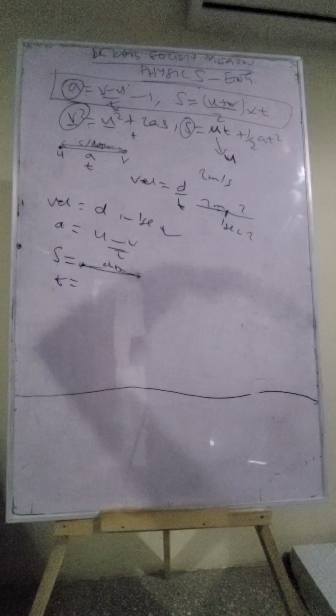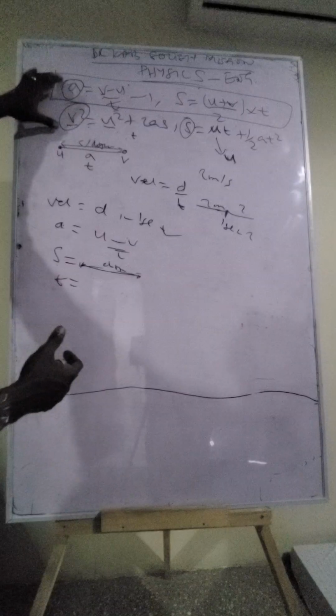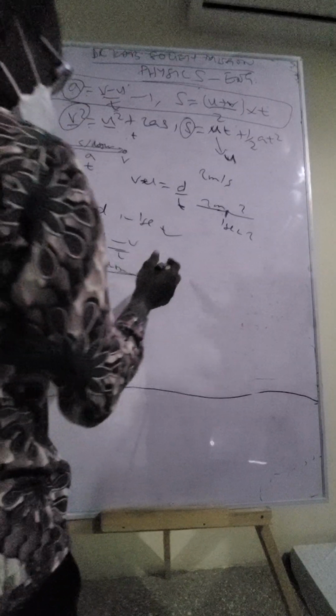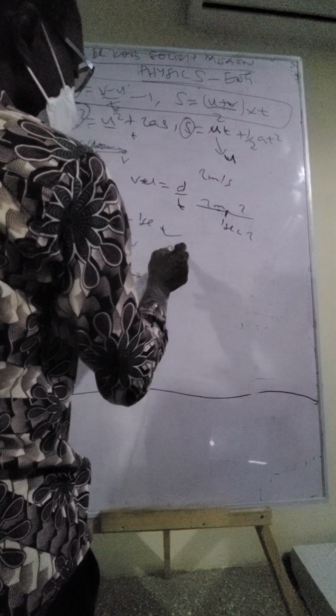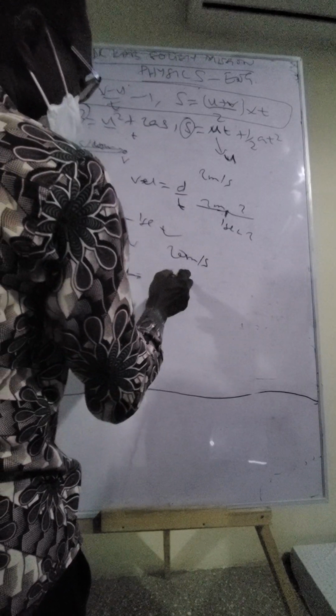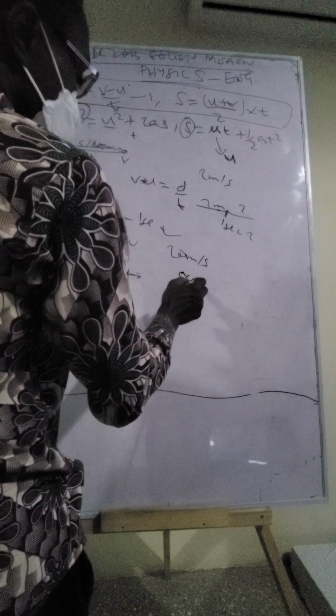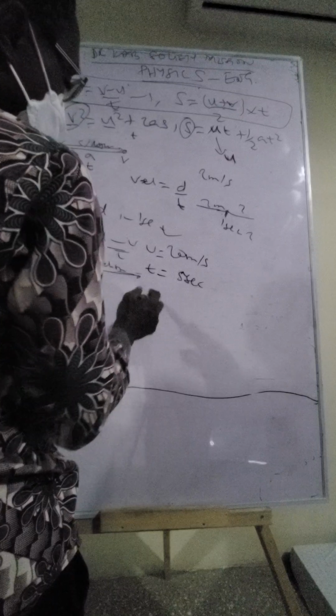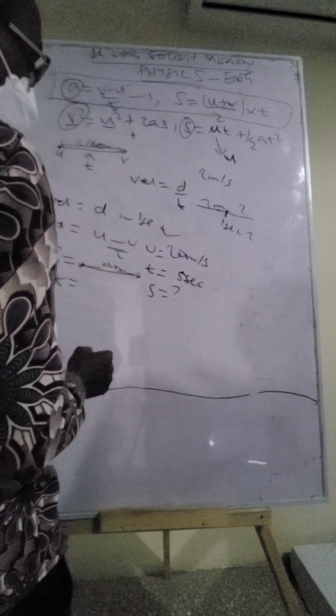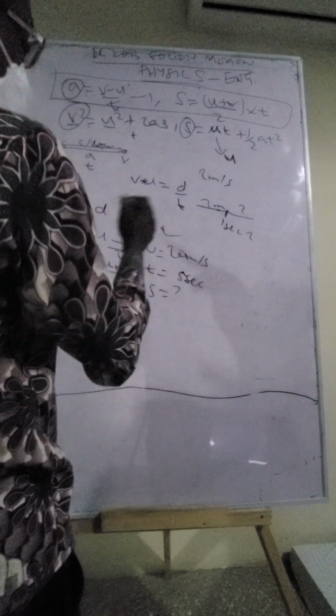If you think about it that way, sometimes you may not need a formula. If I tell you a car is moving with velocity 20 meters per second, in 5 seconds, what will be the distance? Velocity is this, time is this, so what is the distance? s is what you have to find. You can easily get it without the formula.